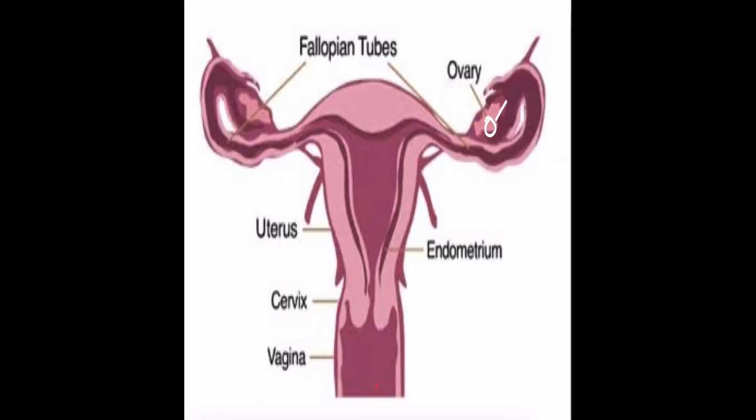Whenever an egg is released from the ovary, the uterus prepares itself for pregnancy. What happens is that the uterine lining, called the endometrium, becomes thicker in preparation for pregnancy. And if pregnancy does not happen, it will shed through the vagina as menstruation. This is all about menstruation. Let's see the phases of the menstrual cycle in detail.